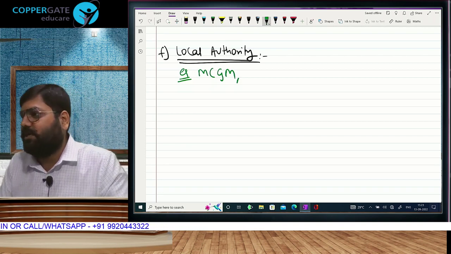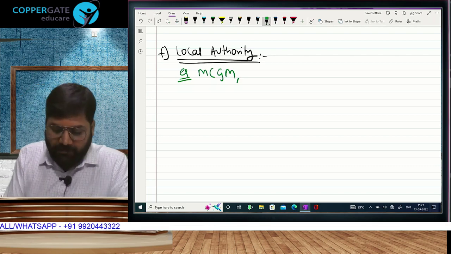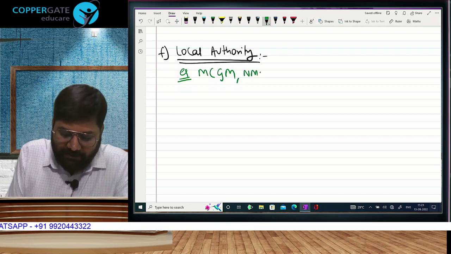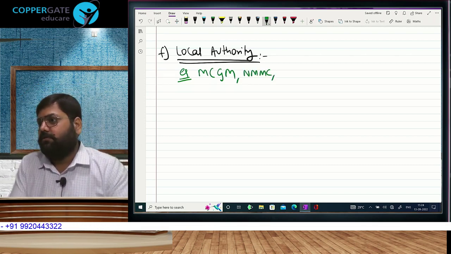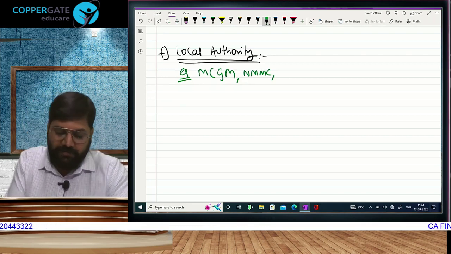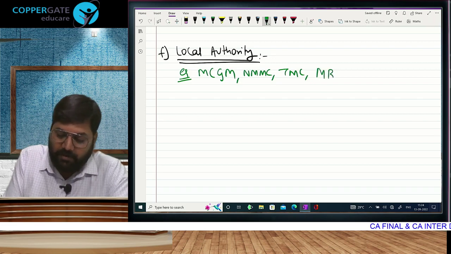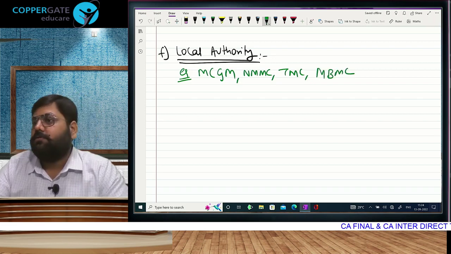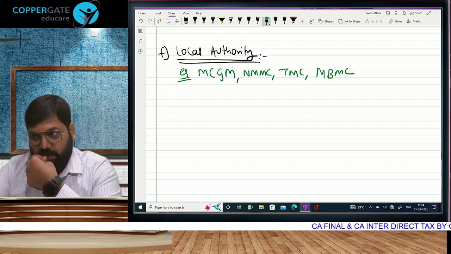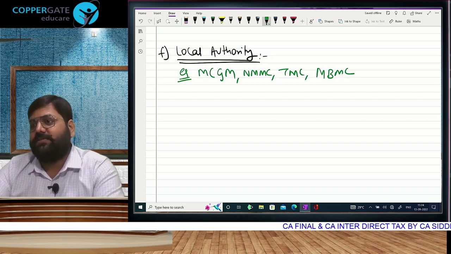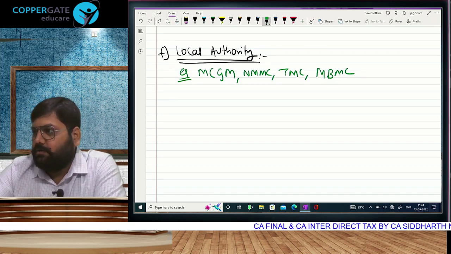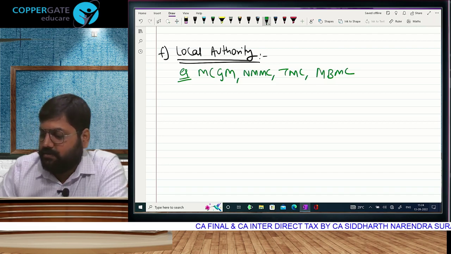So these are local limits. The moment you cross the limits of the Municipal Corporation of Greater Mumbai, you will be either in Navi Mumbai Municipal Corporation, if you are entering Vashi, or in Thane Municipal Corporation, or in Meera Bhayandar Municipal Corporation. These are local authorities. Government operates at 3 levels: central government, state government and local authority. Central government is headed by